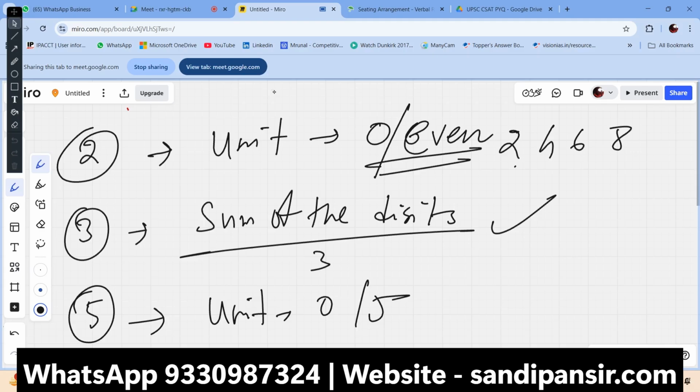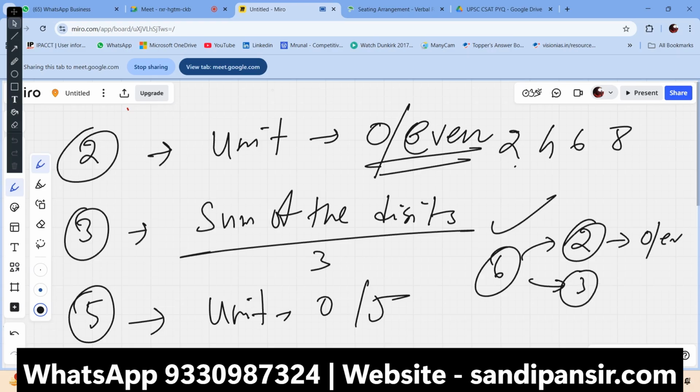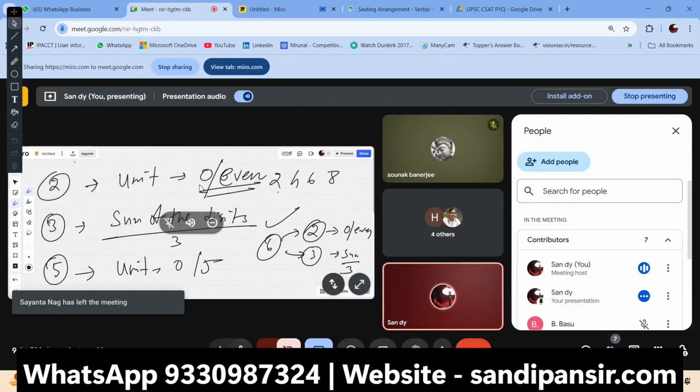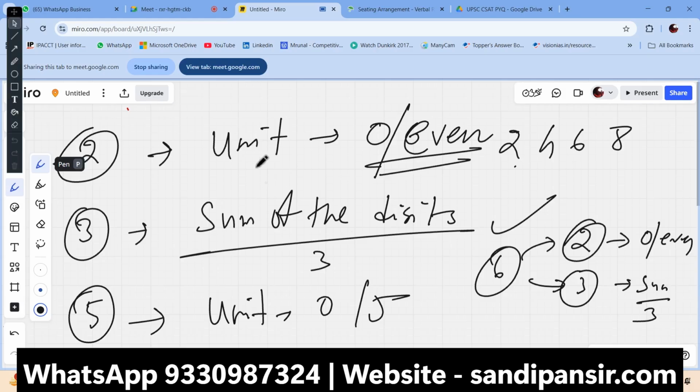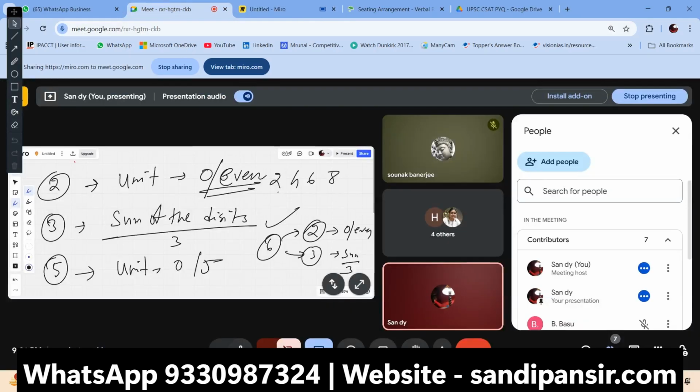For 6, you need to check the divisibility of both 2 and 3. That means the unit digit has to be 0 or an even number, and also the sum of the digits has to be divisible by 3. Got it? That's the most important part here. So this is the overview of the whole thing.